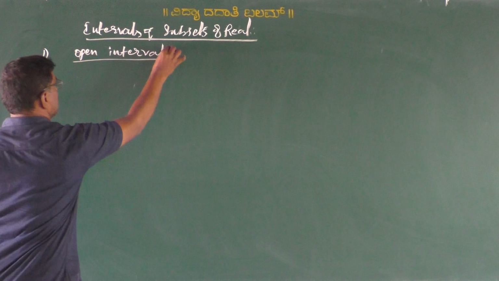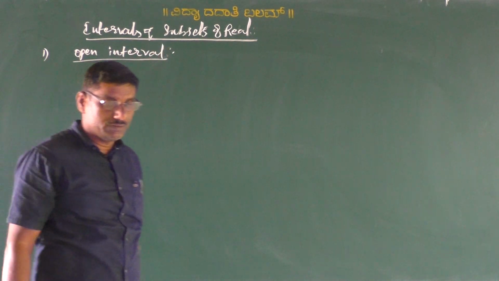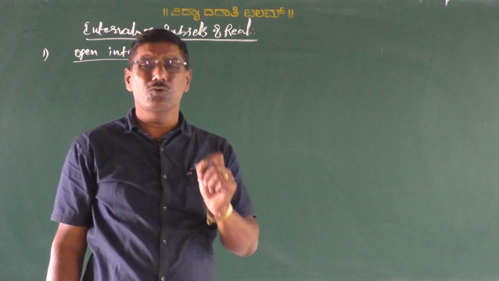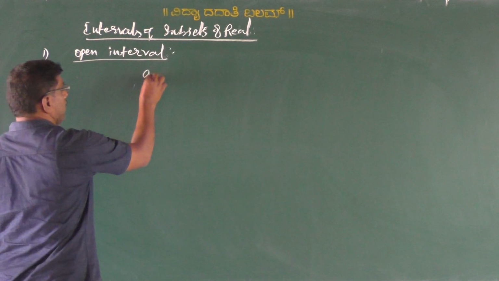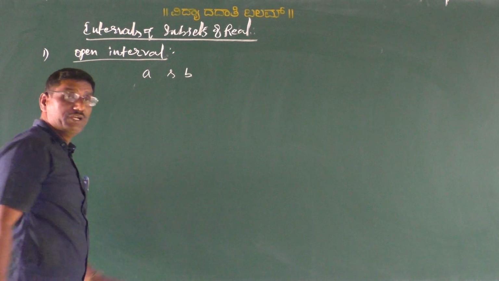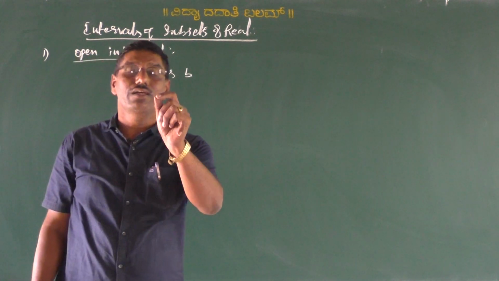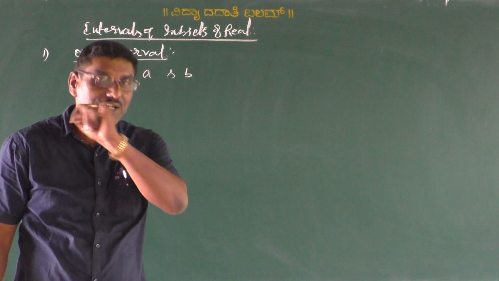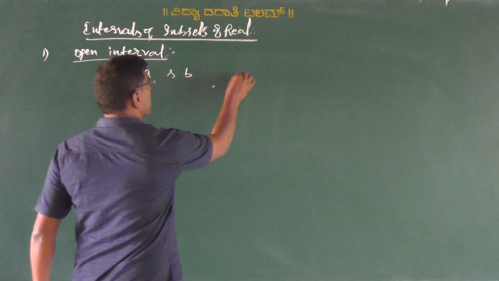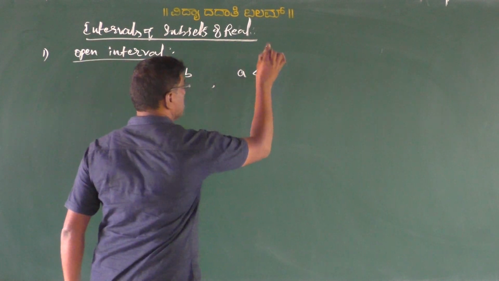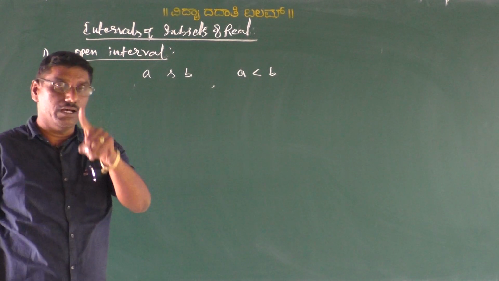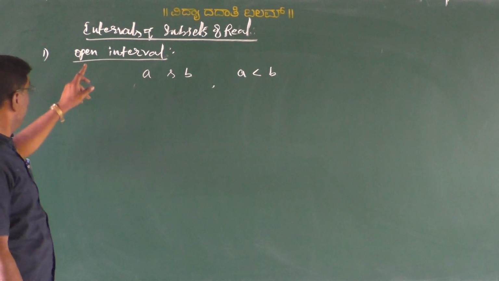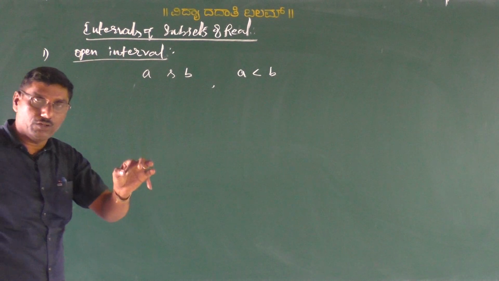Open interval. See, my dear students, consider two distinct real numbers A and B under the condition that A is less than B. Now we are going to define the open interval.